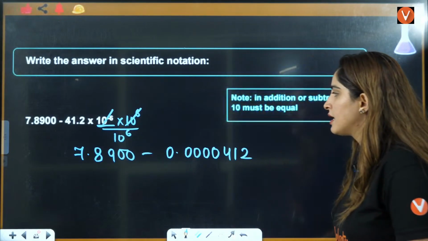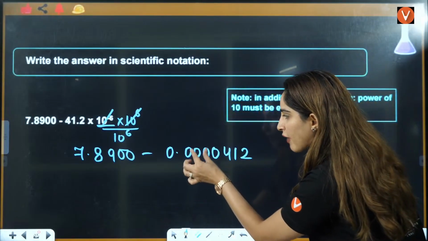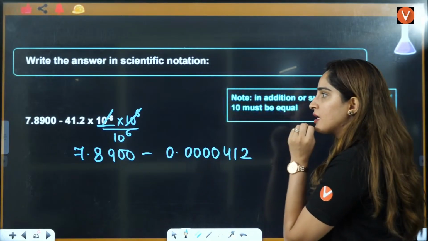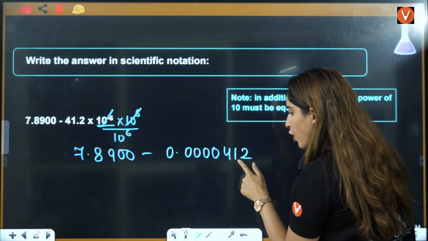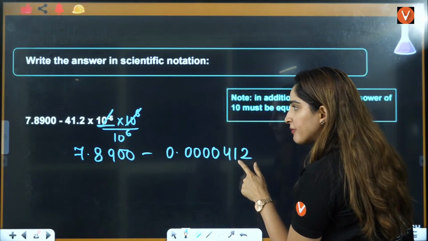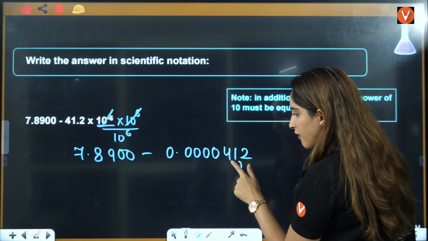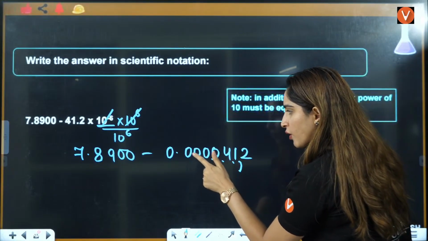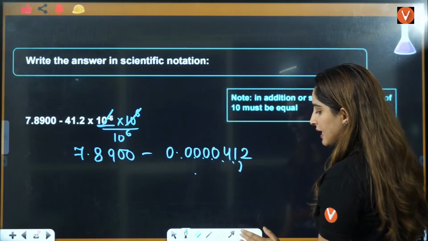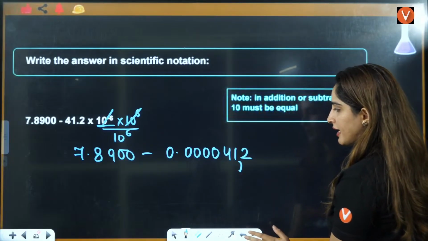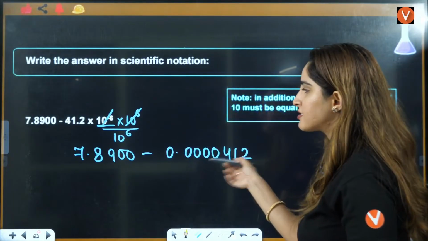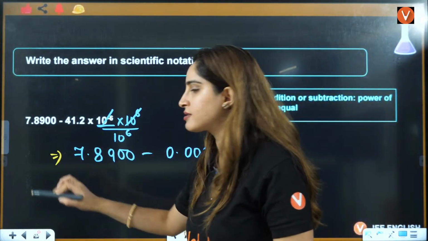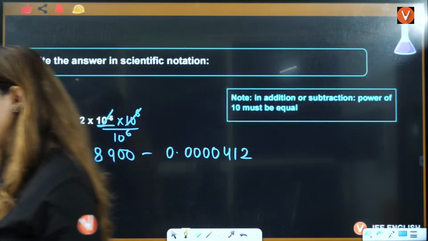0.000123456412. Now you will say, ma'am, here you have after point 1, 2, 3, 4, 5, 6, 7. 1 point was already there here. I have jumped it to 6 digits. 1, 2, 3, 4, 5 and 6. That's how I got my decimal there. Okay. Now what you have to do is just subtract this and you will get your answer. Okay, everybody? Yes.